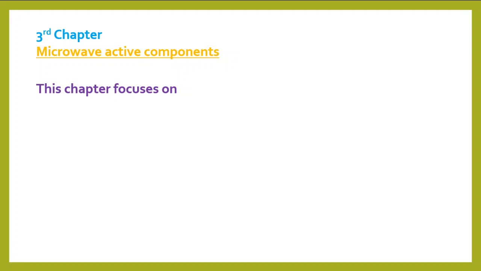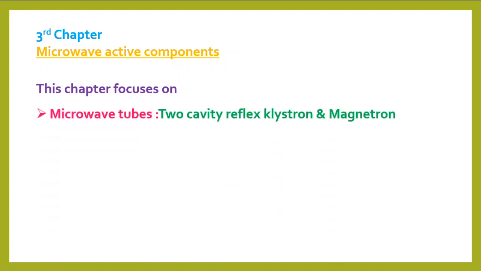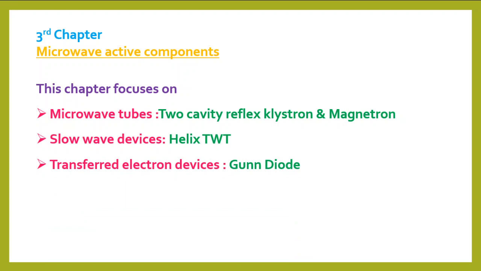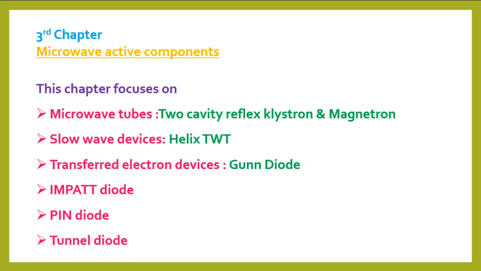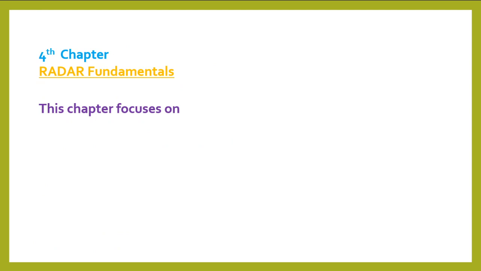Third chapter, Microwave Active Components, mainly focuses on the microwave tubes such as two cavity reflex klystron and magnetron, slow wave devices, for example, helix TWT, transferred electron devices, gun diode, impact diode, the pin diode, and tunnel diode.